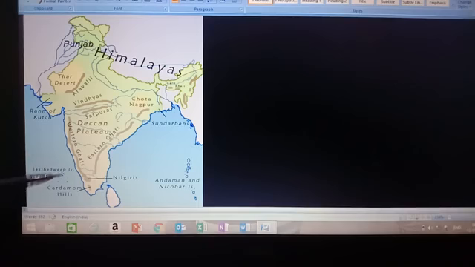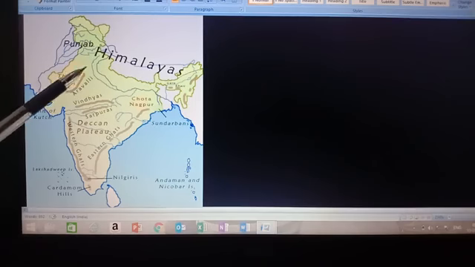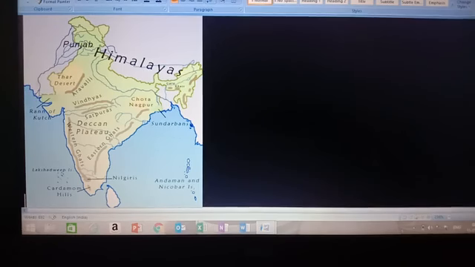Now, when these winds are coming to this side, why is this region dry, why is the Thar desert or Rajasthan a dry region? Because the Aravalli hills are not able to obstruct. As you can see, the Aravalli hills are located parallel to the monsoon winds, so they are not able to obstruct these winds, and no rainfall happens here because the Aravalli range lies parallel to the winds. Okay, so the Rajasthan region remains dry.